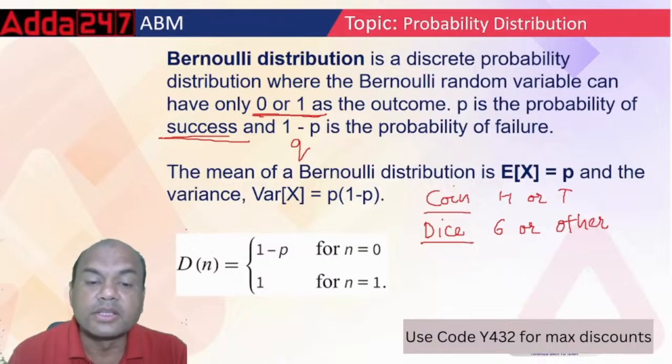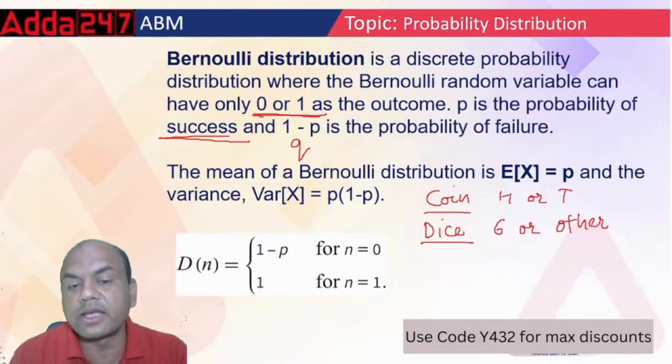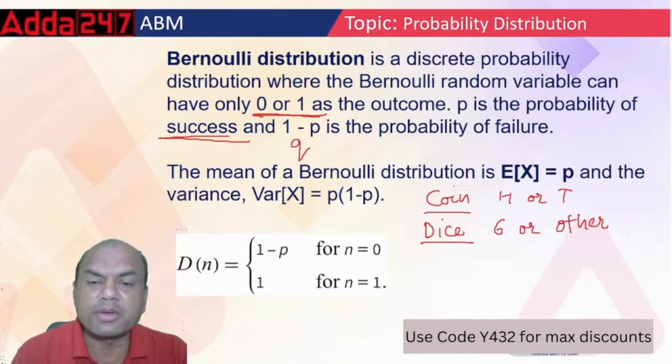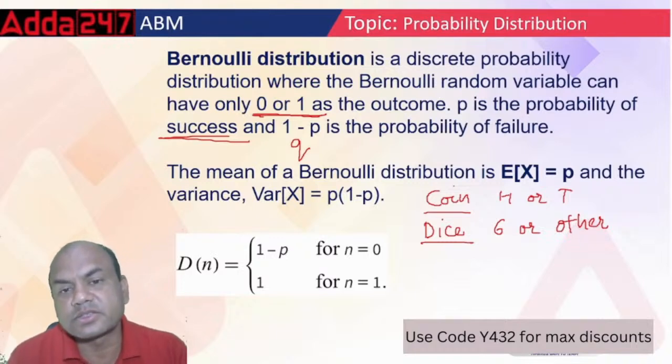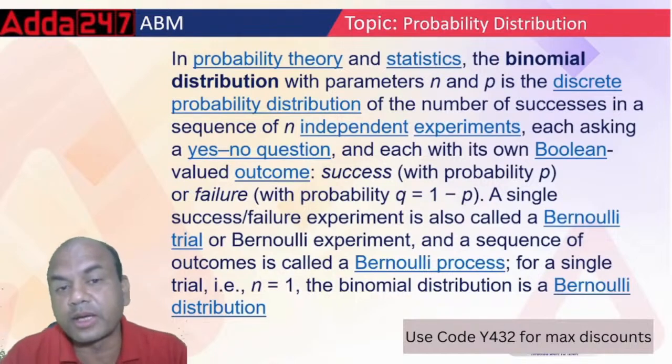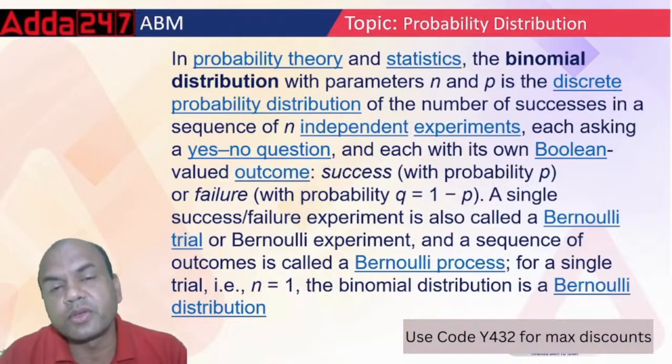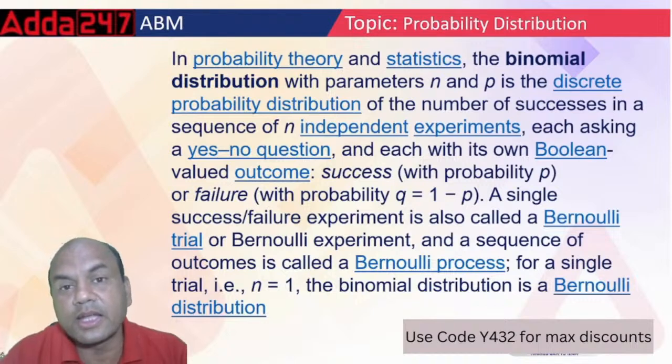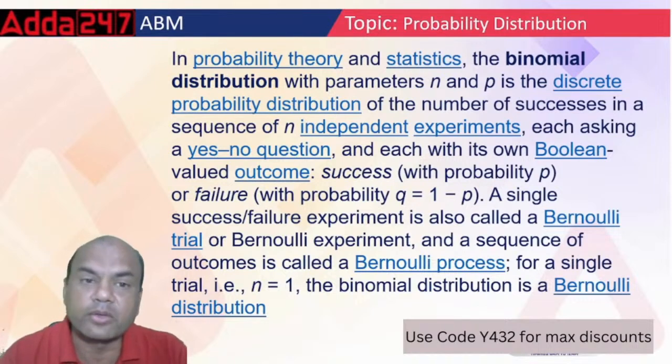Now P equals 1 for n equals 1, and for n equals 0, it is Q, 1 minus P. So remember this. Either it is success or failure. Simple. Now next go to this binomial distribution. If I go on repeating Bernoulli 10 times, then that is called binomial.